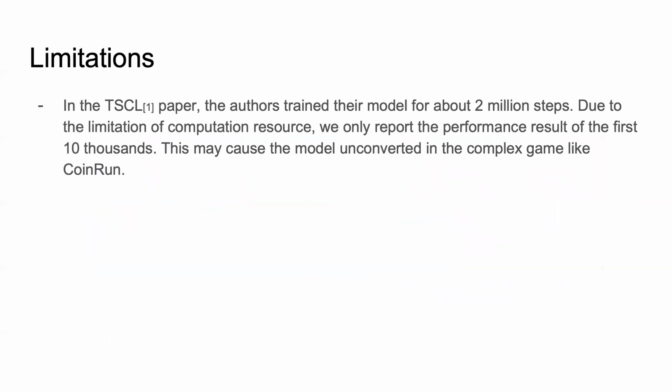After discussing the 2 experiments, let's move on to some limitations of our work. In the teacher-student curriculum learning paper, the authors trained their model for about 2 million steps. Due to the limitation of computation resources, we only report the performance results of the first 10,000 steps. So this may cause the model to be unconverged in a complex game like CoinRun.